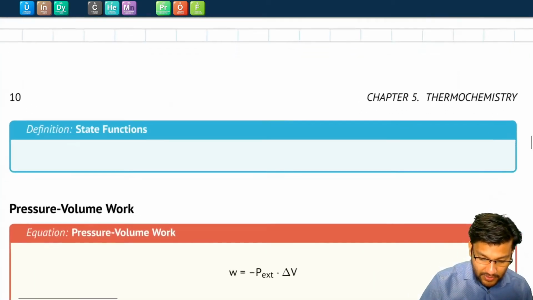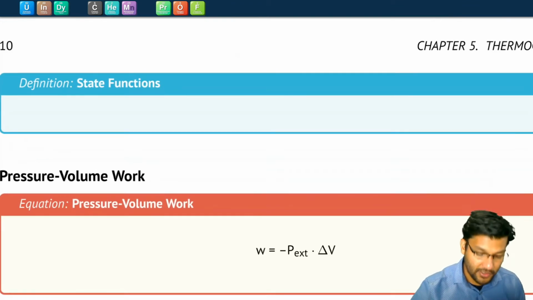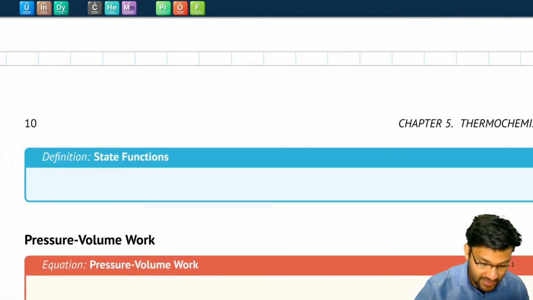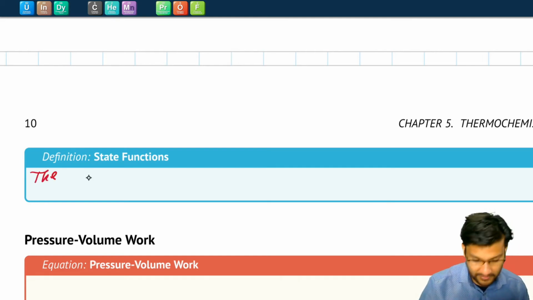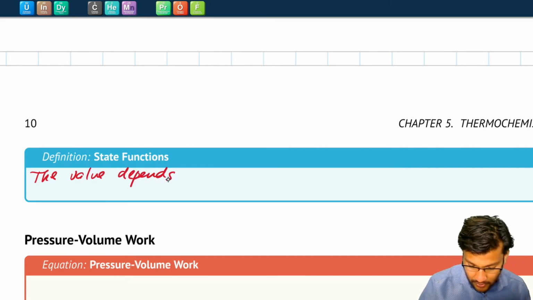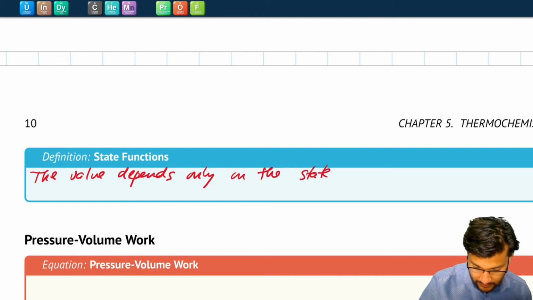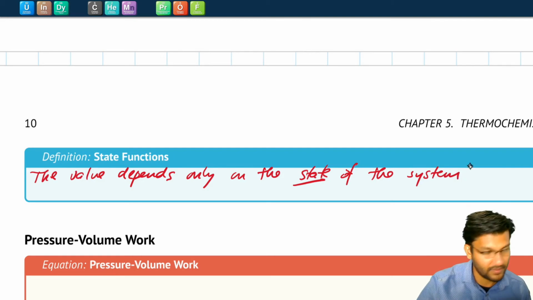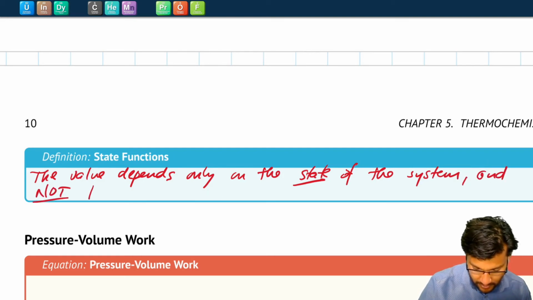And finally, I want to talk about state functions. The internal energy of the system is what we call a state function. And what that means is just that the value depends only on the state of the system and not how it got there.